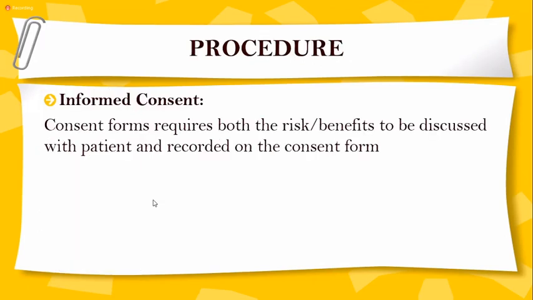So whenever you're planning for cesarean section, you must talk to the patient and the family, because everybody would like to know why you are going for cesarean section, so you need to explain the indication. And then informed consent is very important, which requires both the risks and benefits to be discussed with the patient and recorded on the consent form.